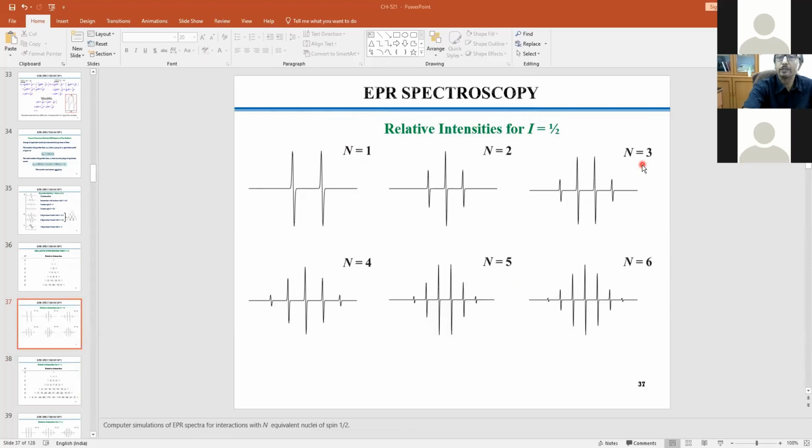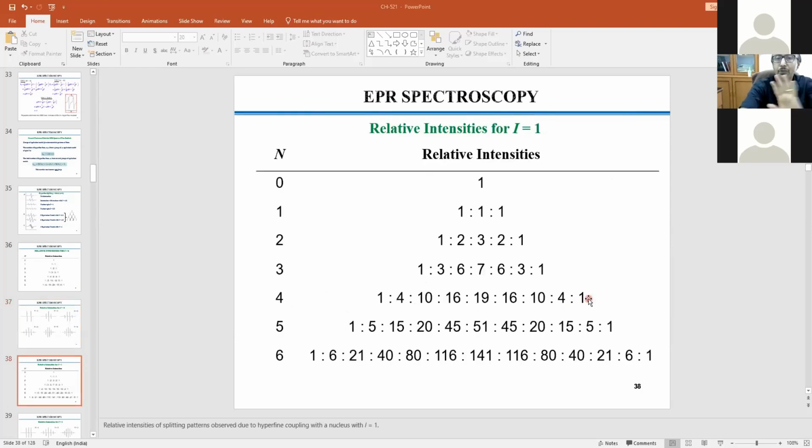N equal to 3 means, with I equal to half, 2 into 3 into half plus 1, that means 4 lines. And there is the 1:3:3:1 ratio. Similarly, you have different ratios and lines, all these things. It will be just like a crystal clear, beautiful picture.